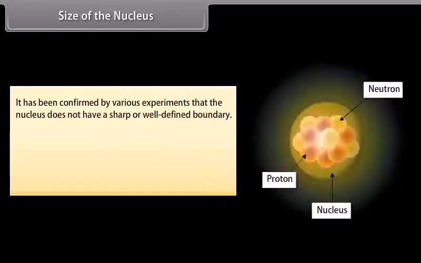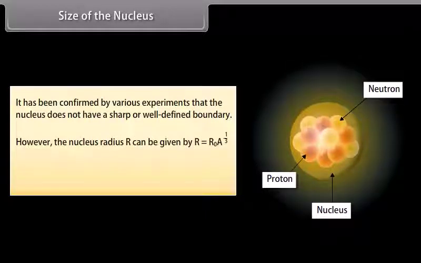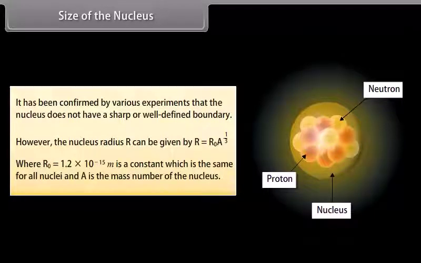Size of the nucleus. It has been confirmed by various experiments that the nucleus does not have a sharp or well-defined boundary. However, the nucleus radius r can be given by r = r0 A^(1/3), where r0 = 1.2 x 10^-15 m is a constant, which is the same for all nuclei, and A is the mass number of the nucleus.